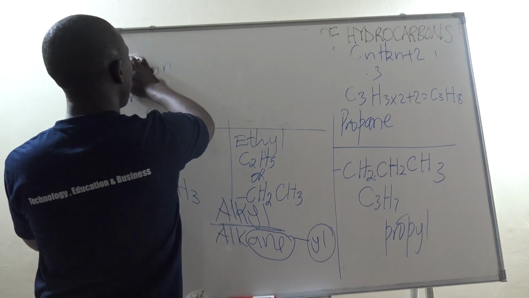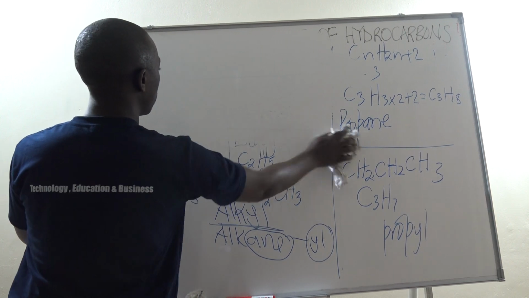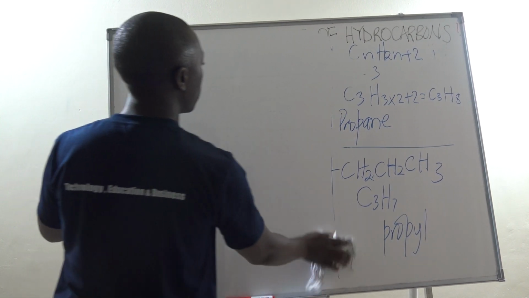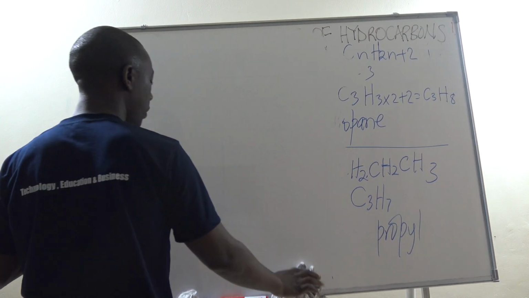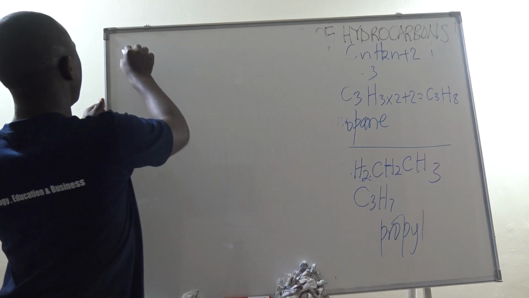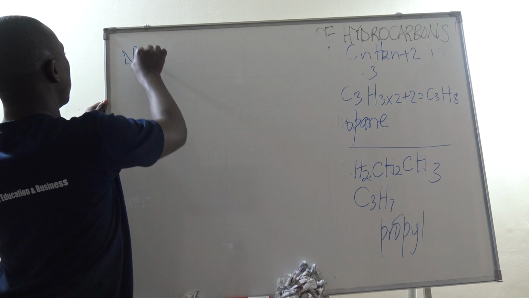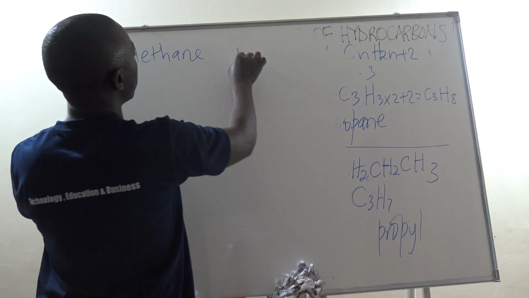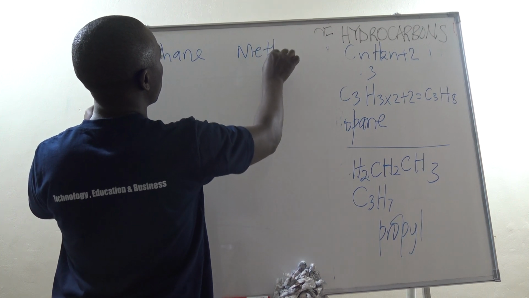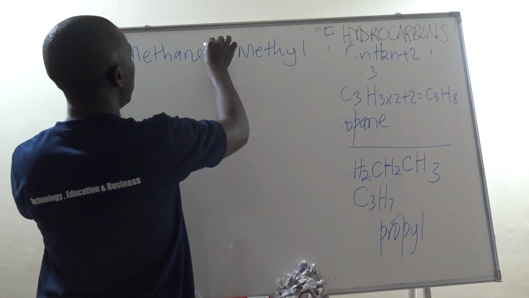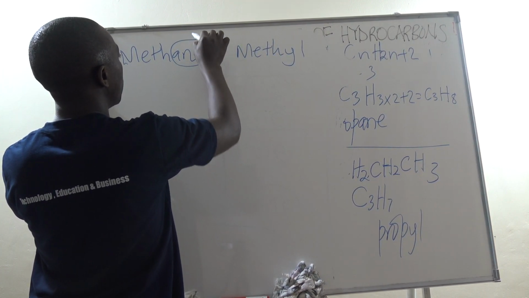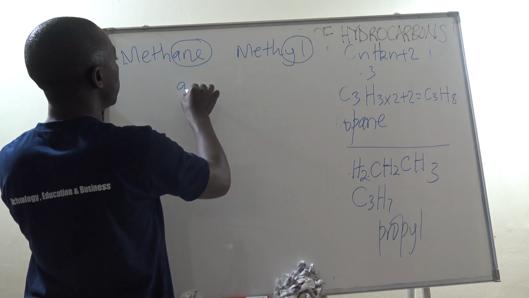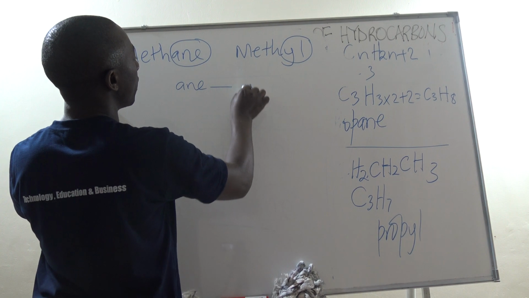I want to give an example here. This is methane versus methyl. When we replace this A and E with the YL, the change is simply from this to YL.